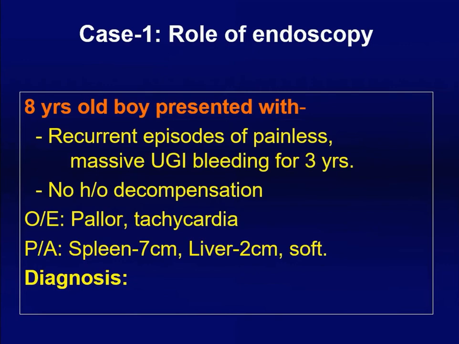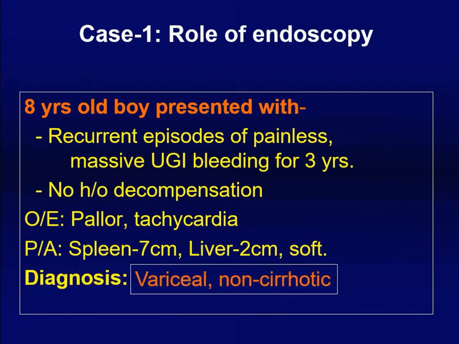Now let's start with a case. This 8-year-old boy presented with recurrent episodes of painless massive upper GI bleed for the last 3 years. There is no decompensation. He was tolerating bleed very well. On examination, besides pallor and tachycardia, he had a big spleen. So diagnosis, with the algorithm I showed, this is a massive, painless, no decompensation with splenomegaly. So obviously variceal bleed, and tolerating well means this is non-cirrhotic. So in our setting, we thought extrahepatic portal venous obstruction is the likely cause.